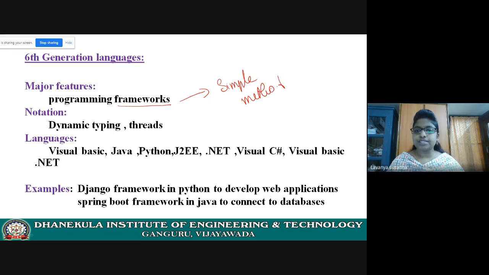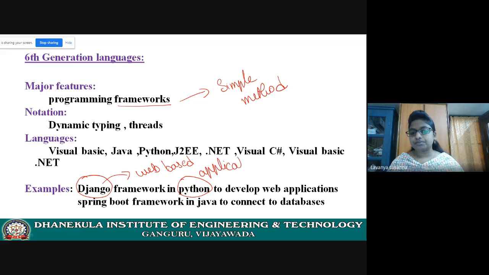For example, see here, Django framework. Django is a framework in Python where you can develop web-based applications. Okay, this is a framework. What is the use of it? You no need to write any code. For example, just like